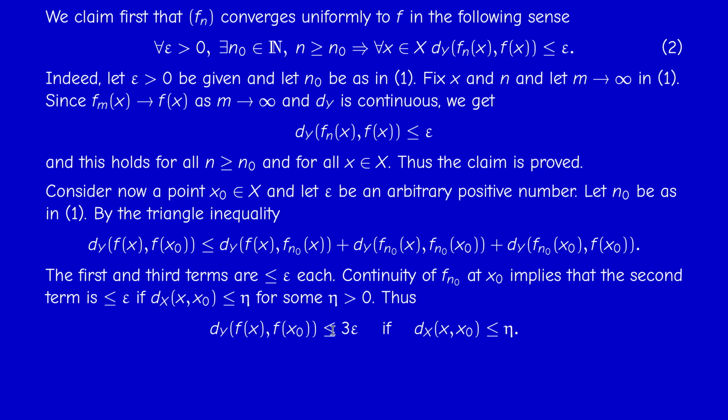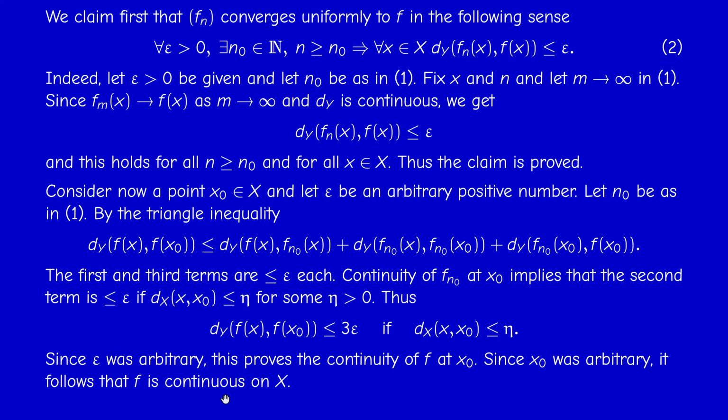Now if I wanted to have epsilon here, I should have taken this less than epsilon over 3, this less than epsilon over 3, and this less than epsilon over 3. But this is not necessary, because if I prove that something can be made less than 5 epsilon or 4 epsilon or 100 epsilon for every epsilon, then this is true for every epsilon. So we don't need to have precisely this epsilon.